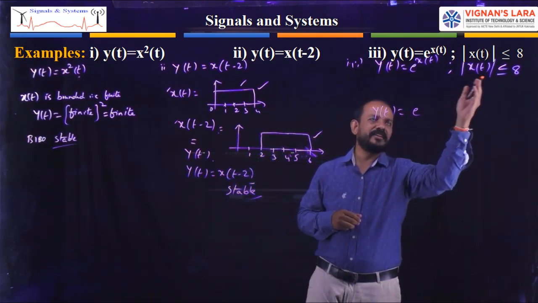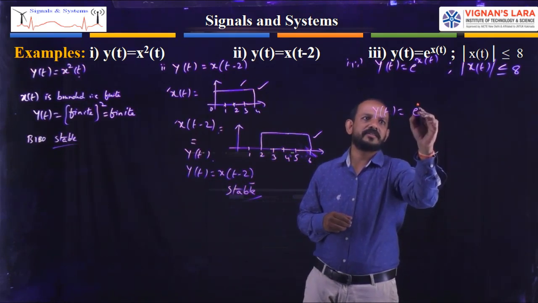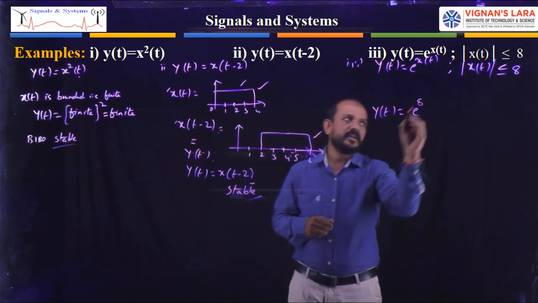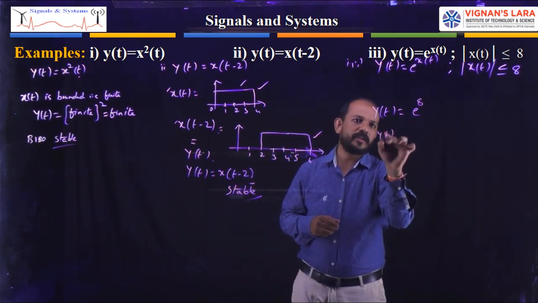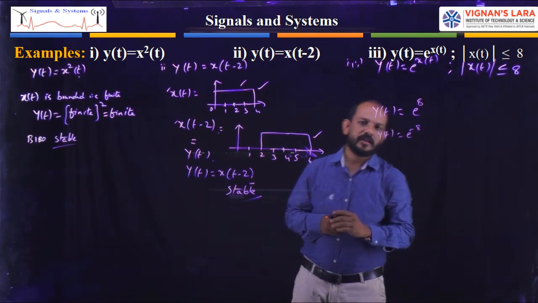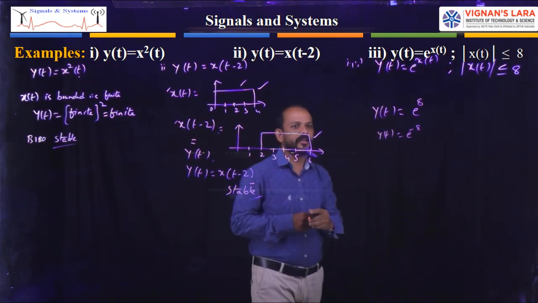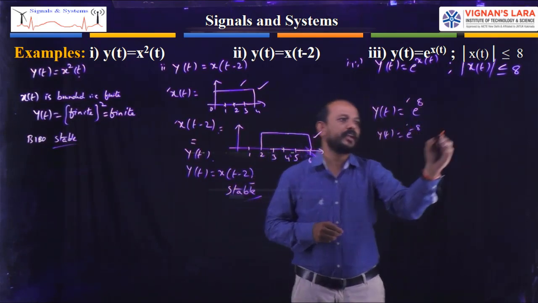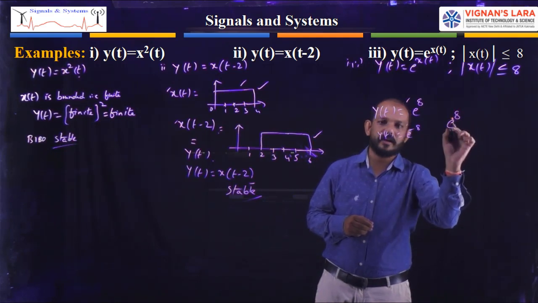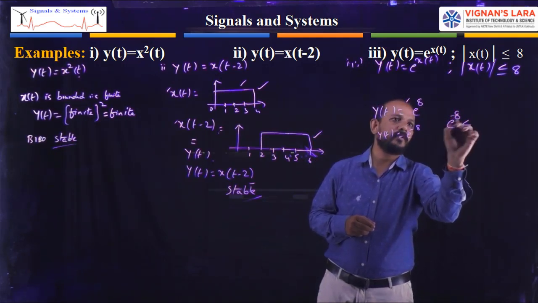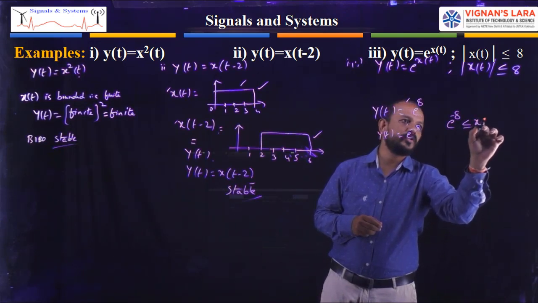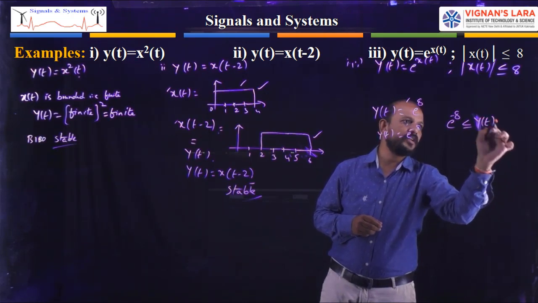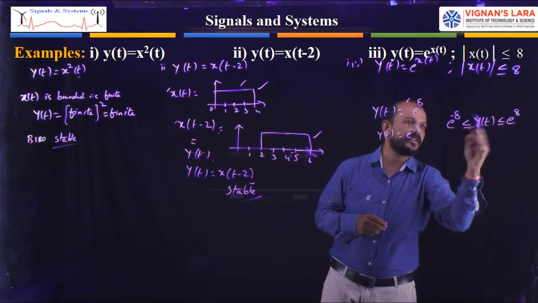Let us take, if it is 8, then it will become e power 8, or if it is minus 8, we can go for y of t equal to e power minus 8, or minus 7, and so on. Everything is a finite value. This is finite, this is finite. Or simply you can write like this: e power minus 8 is less than or equal to y of t, which is less than or equal to e power 8.